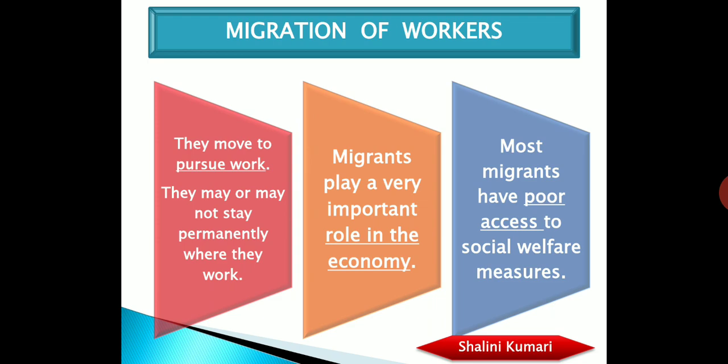These migrants usually do not have the intention to stay permanently in the region in which they work, but there are migrants who move for work permanently, and they are basically from educated and more privileged groups. Now, when we talk about internal migrants, they basically belong to socially or economically disadvantaged groups, like Adivasis, Dalits, or religious communities.